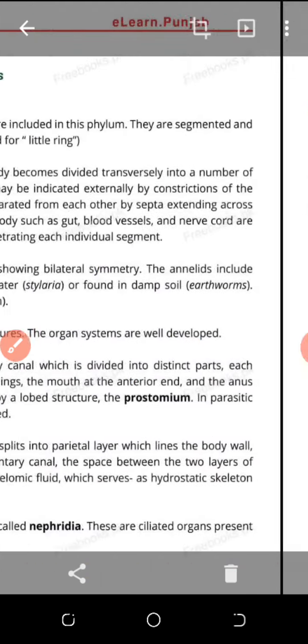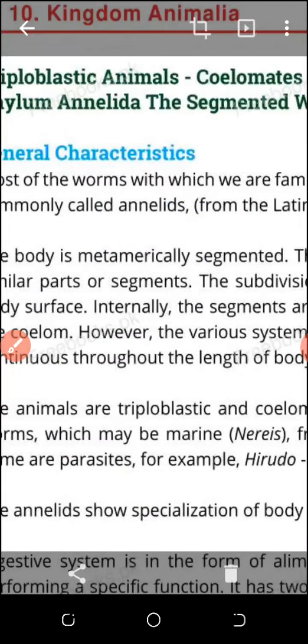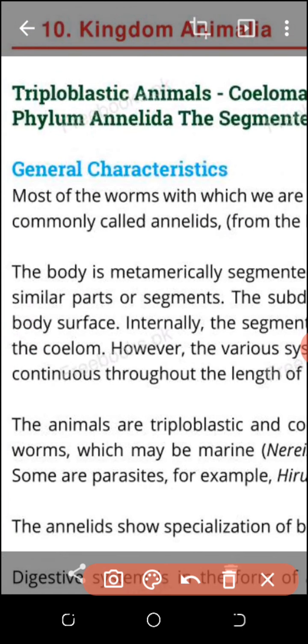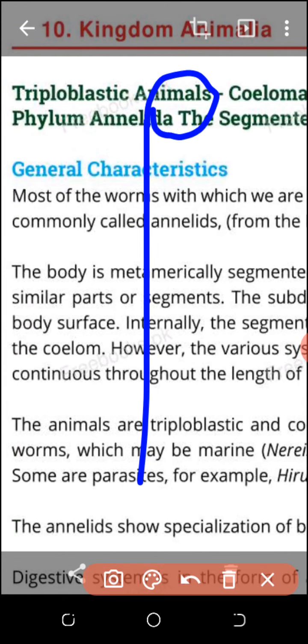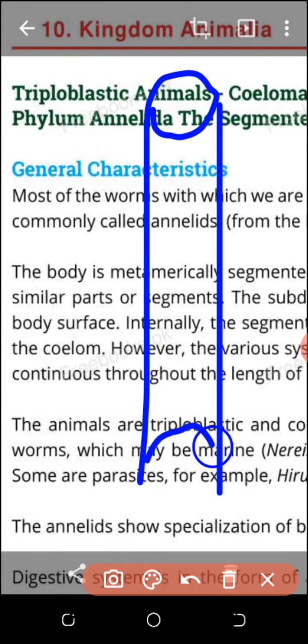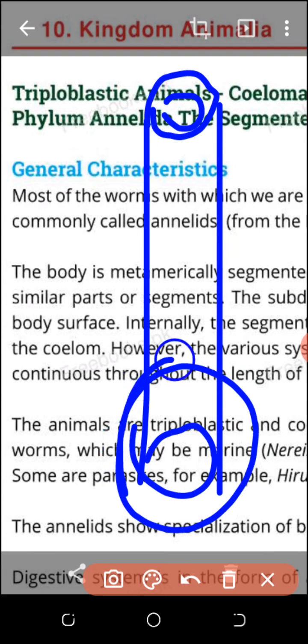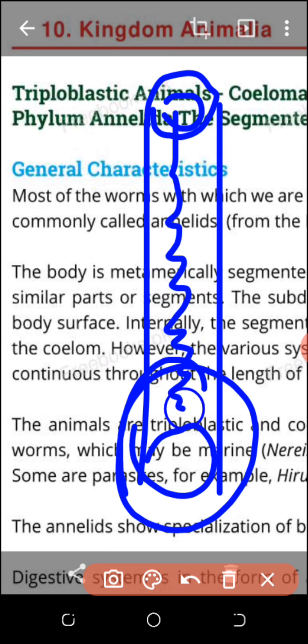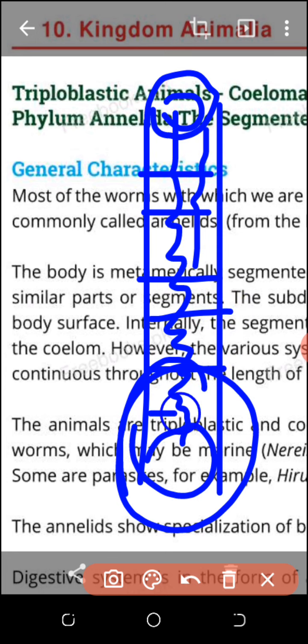We'll go to another phylum, which is the annelida. What is the annelida? The most important example of annelida is the leech, and the leech has two suckers. One is an anterior sucker, one is a posterior sucker; the anterior sucker is small and the posterior sucker is large. It has a very branched digestive system, because it absorbs blood, and the blood is stored in the alimentary canal. Its body is segmented, with metameric segmentation.